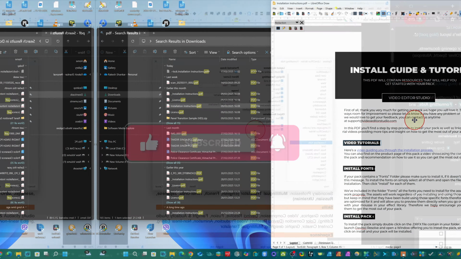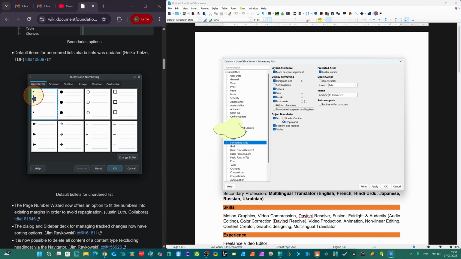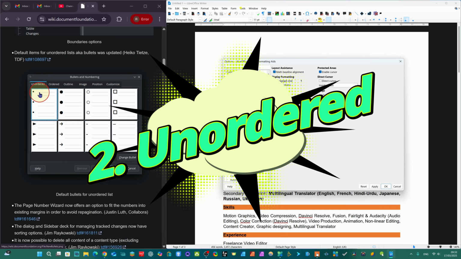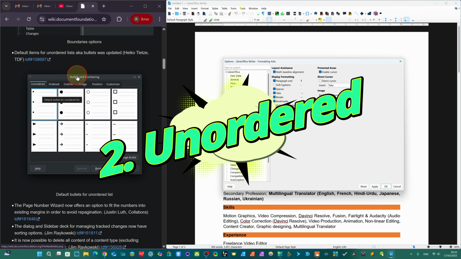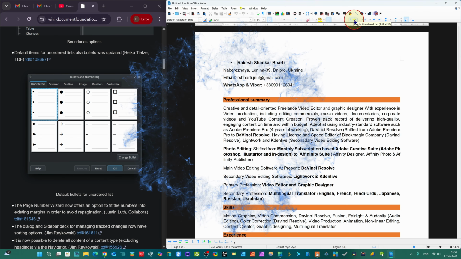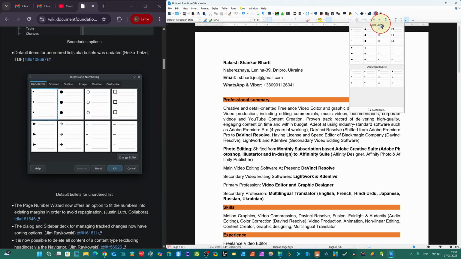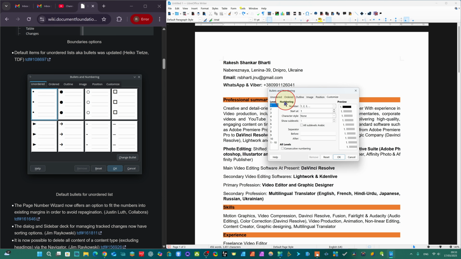So let's go for our second feature here. You see here unordered, this has been added. For this you have to come to Bullets and Numbering. Just click, you see here, and now you can customize from here. Just come here, Customize, and you can check here. You see unordered has been added, so you can now add it in your document, reset, change bullet settings. All these are available here.